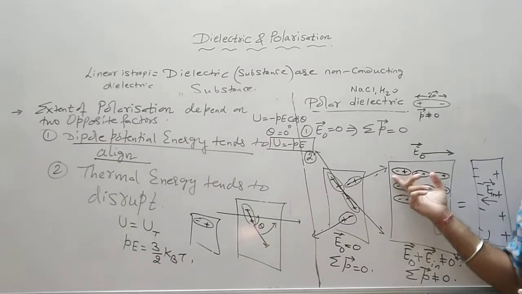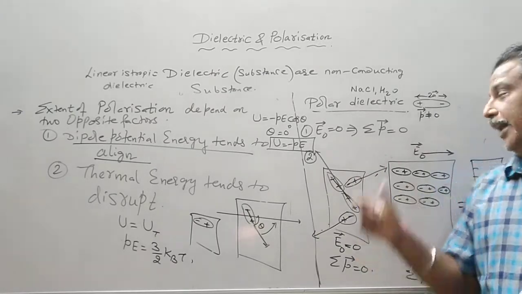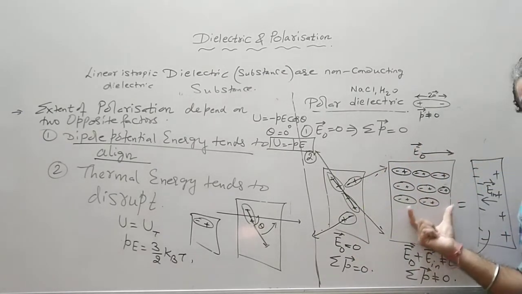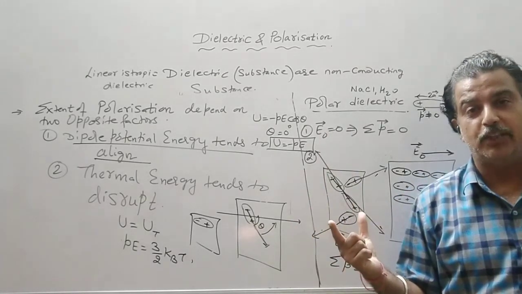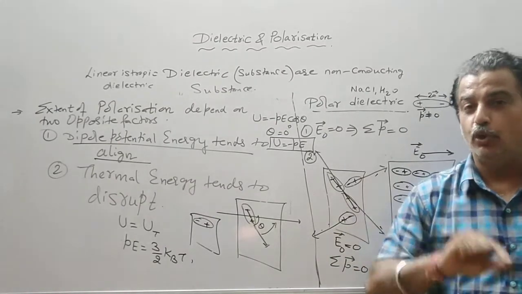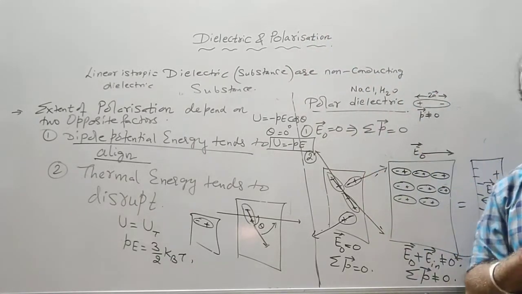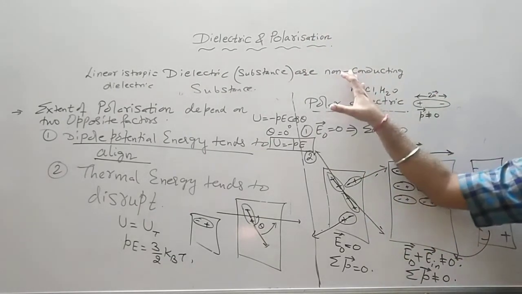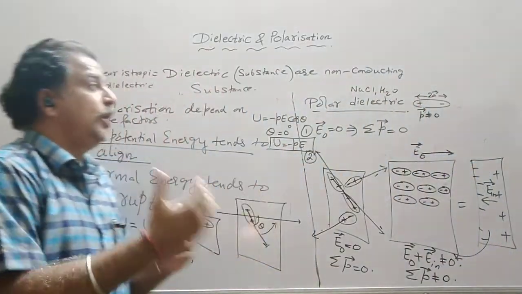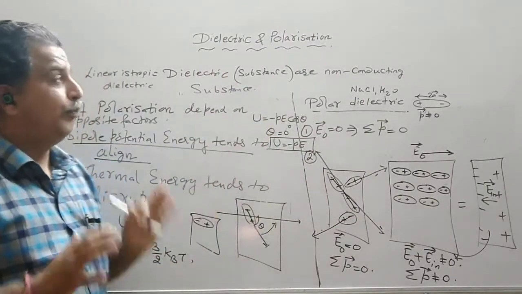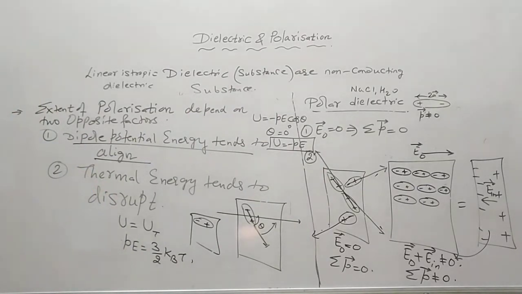The dipole moment is in the direction of the field, induced electric field is opposite, and external field minus induced electric field is not equal to 0, which was equal to 0 in the case of conductor. So conductors do not show the phenomenon of polarization. Dielectrics are non-conducting substances. Now what is the difference between dielectric and insulating substance? Insulating substances are also non-conducting, but they do not show the phenomenon of polarization.